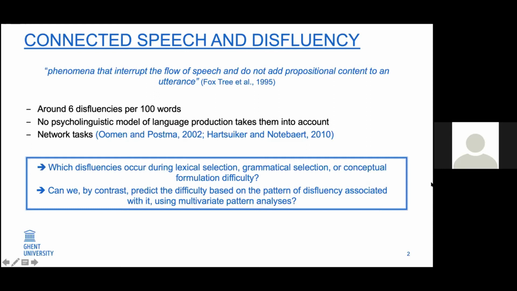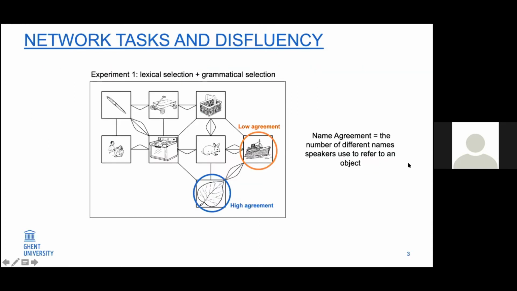To do so, we use network tasks that are commonly used to investigate connected speech production. Here we can see an example of a network from the first experiment where we manipulated lexical selection and grammatical selection. Because we did this study among Dutch speakers and because Dutch is marked for gender, in each network, there were 4 pictures with a neuter gender and 4 pictures with a common gender.